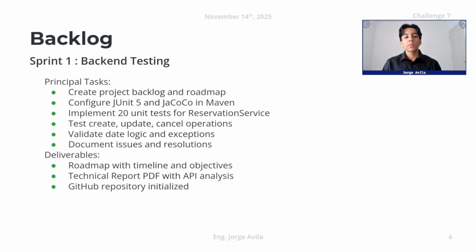The deliverables of this sprint were the roadmap, the technical report, and finally the GitHub repository initialized.